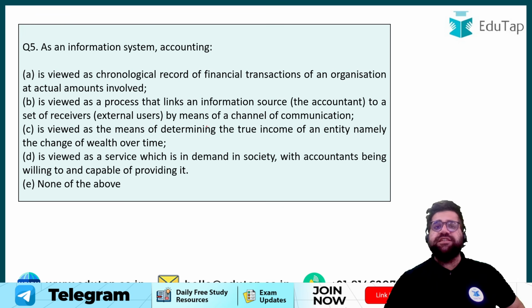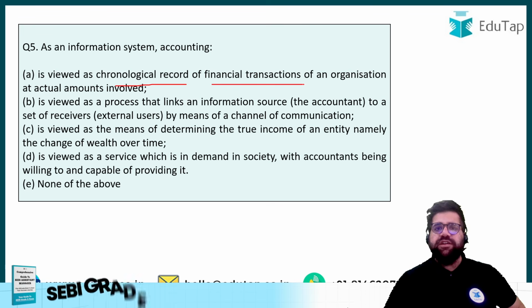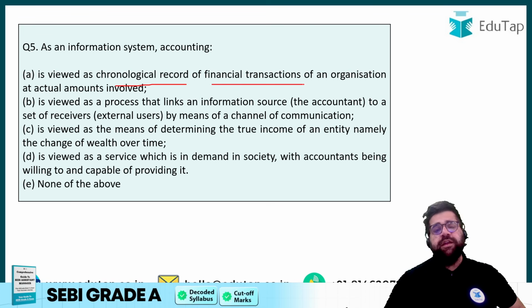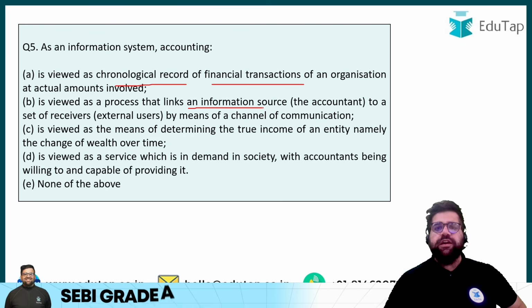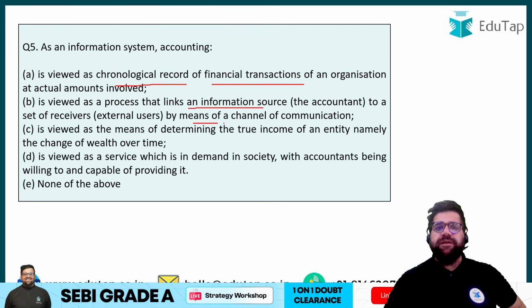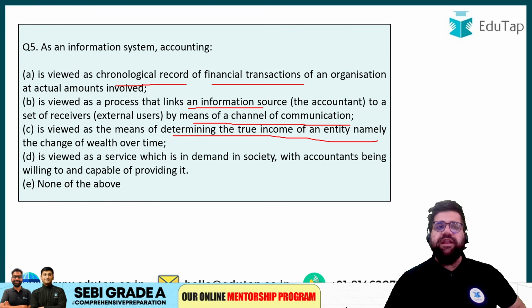As an information system, is accounting viewed as a chronological record of financial transactions of an organization? It can be correct, but we have to read the other things also. It is used as a process that links information source, the accountant, to the set of receivers by means of channel of communication. Okay. It is viewed as a means of determining the true income of the entity, namely the change in wealth over the time.